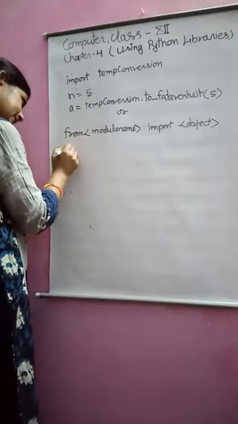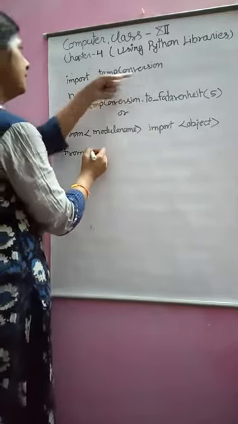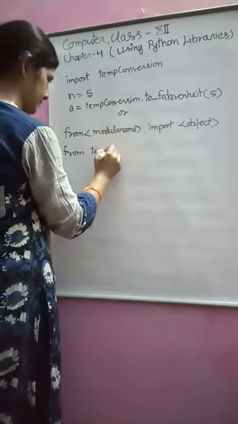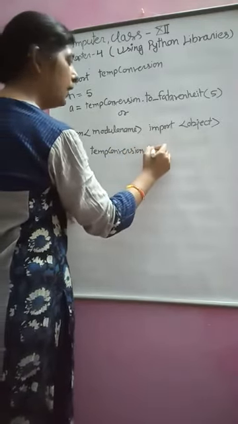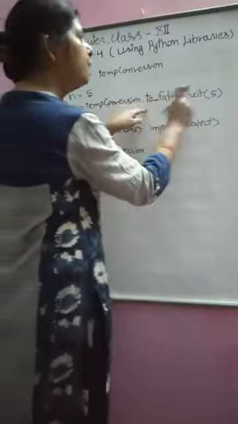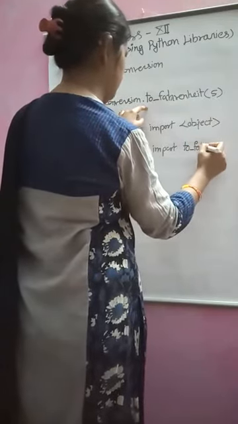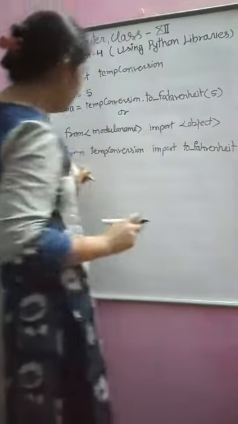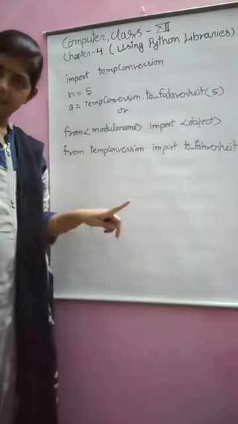You can write like this: from temp conversion import to Fahrenheit. Now only this function will be imported, not the complete module.